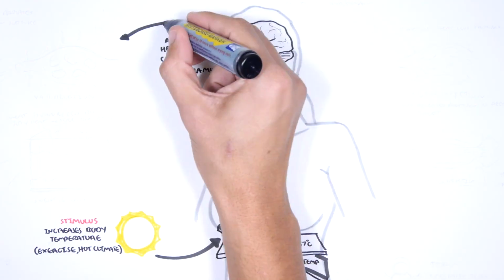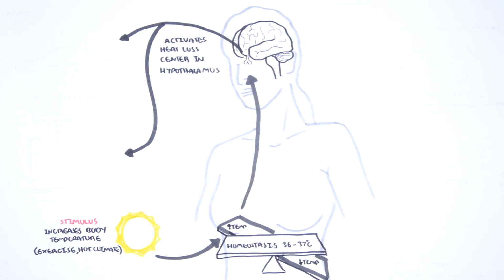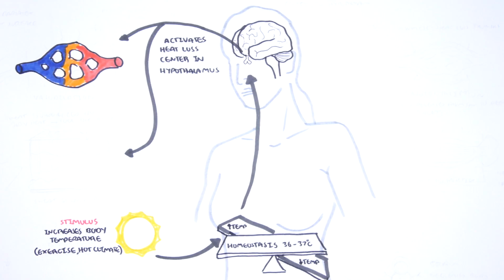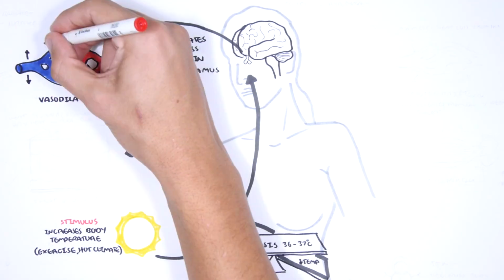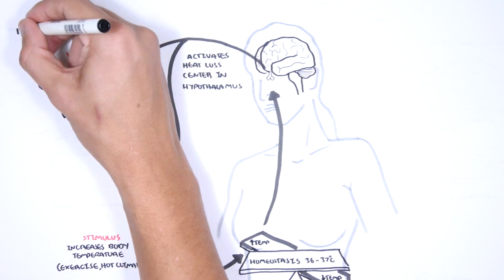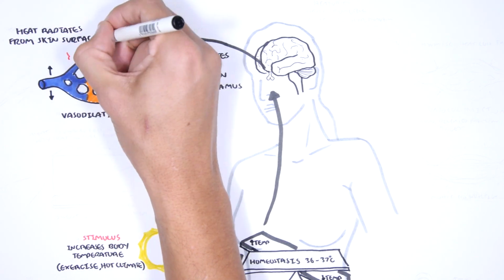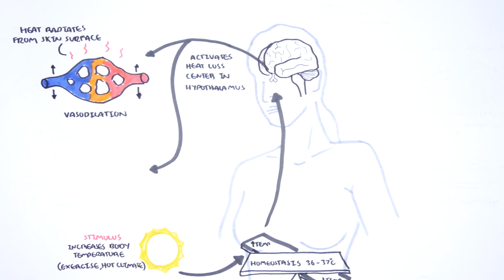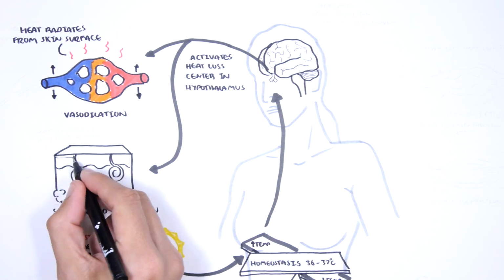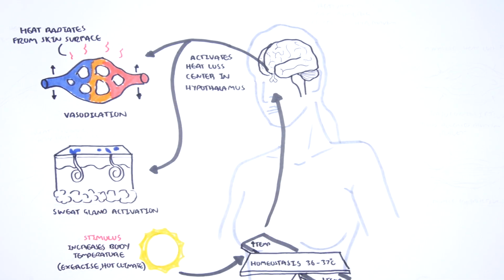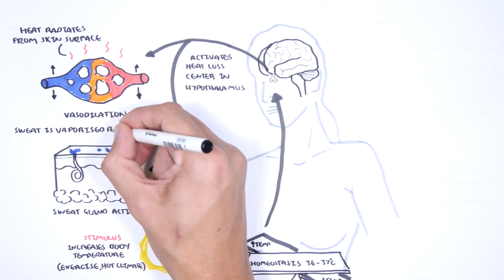The hypothalamus will send signals out that will cause vasodilation, which is widening of the vessels. When blood vessels of the skin dilate, warm blood flows closer to the body's surface and loses heat to the surrounding air. If this is not enough to return your temperature to normal, sweating occurs through activation of sweat glands. And sweating is the evaporation of water from the skin and has a powerful cooling effect.